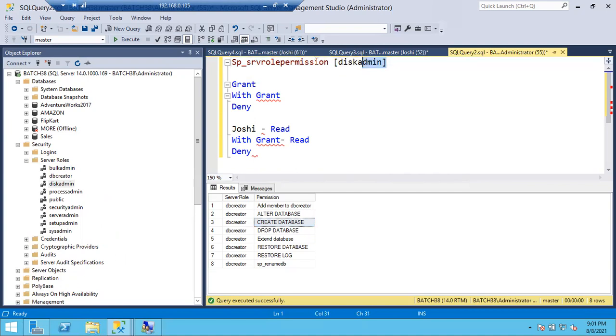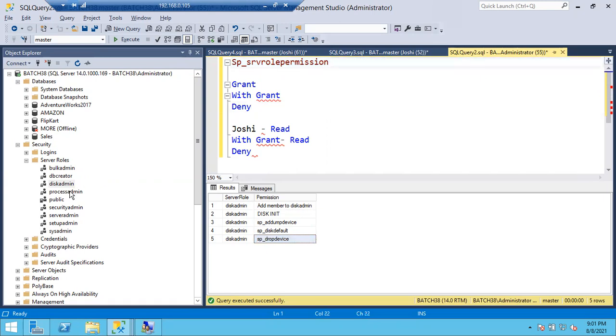So what will disk admin do? Disk initialization, Windows disk level permissions and all. Any member of disk admin can add another login to the disk admin role. It can do disk initialization, add dump device, drop devices and all. Some backup devices will be there, in case you want to handle those devices. Usually we never use this role. So let me go to the process admin. I'll explain process admin, then I'll close the session for today.